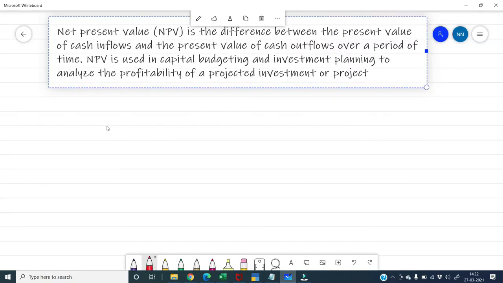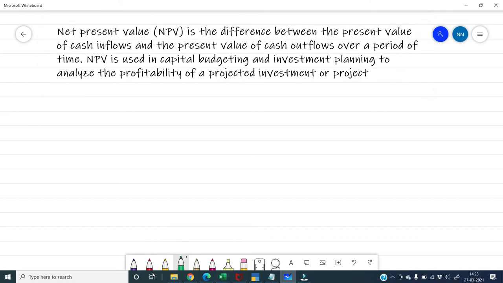So basically NPV का मतलब क्या होता है? Net present value is the difference between present value of cash inflows and present value of cash outflows over a period of time. NPV is used in capital budgeting and investment planning to analyze the profitability of a projected investment portfolio. So अब यहाँ पे देखते हैं, what do you understand by this?